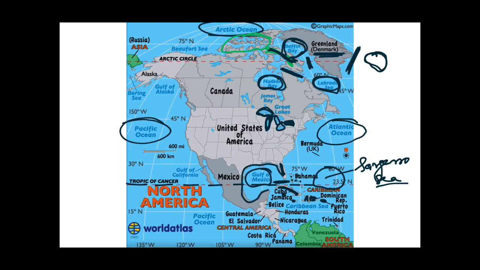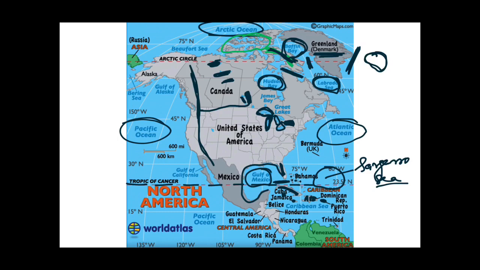Then we read about the lakes of Canada. This is Great Bear Lake, this is Slave Lake, this is Athabasca, this is Reindeer, and this is Lake Winnipeg. And if you remember, we read that these are the Rocky Mountains which lie in the North American continent, and from here originates a river which drains into Lake Winnipeg, and this is the Saskatchewan River. This Saskatchewan River is the east flowing river which drains into a lake, that is Lake Winnipeg.